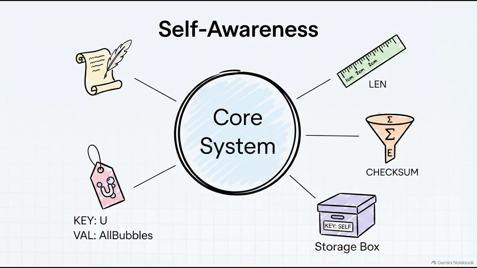And then, out of nowhere, it throws us a total curveball. It adds another key called U and defines it as the string "all bubbles." I mean, come on. We have this hyperlogical, rigorous self-profiling sitting right next to an entirely whimsical phrase. It's such a fascinating look at the unique personality the developer embedded into this raw logic.